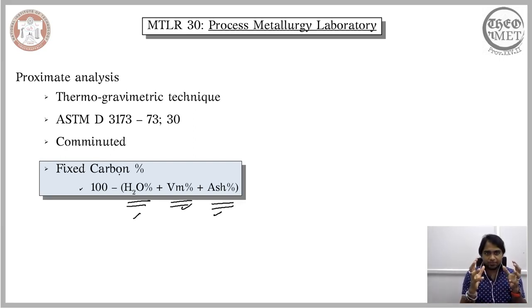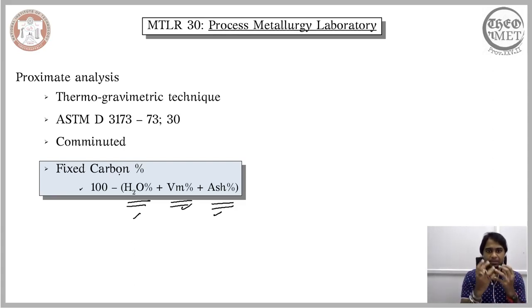So essentially, the bottom line is, proximate analysis is equivalent to the chemical analysis of any alloy, but proximate analysis is for coal. Instead of considering individual alloying elements, we consider different contents, and we measure it through the thermogravimetric analysis, meaning we raise the temperature and calculate the weight loss, and by doing so we estimate the amount of different contents that are present, and these contents include moisture, volatile matter, ash, and finally the fixed carbon.